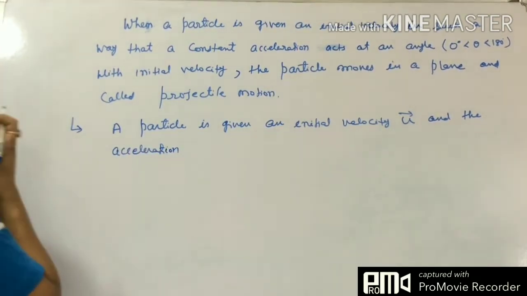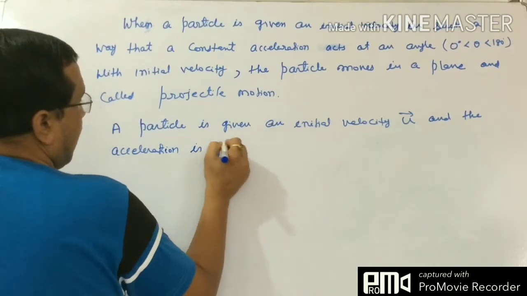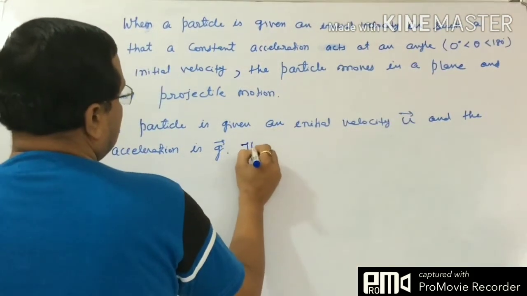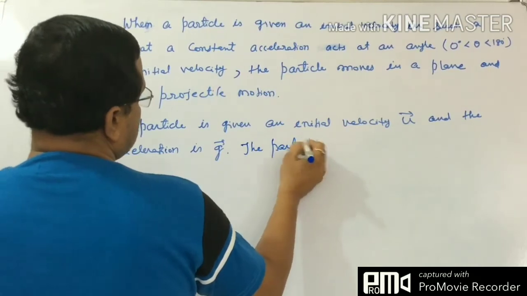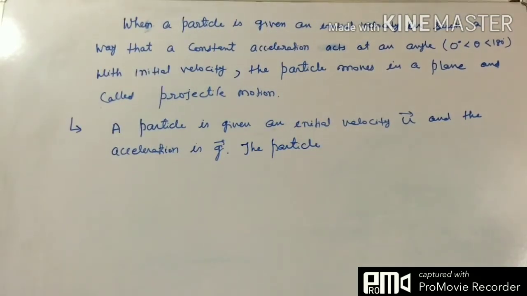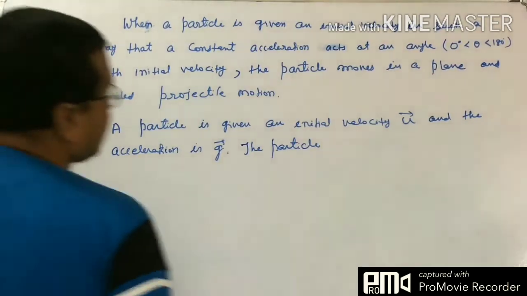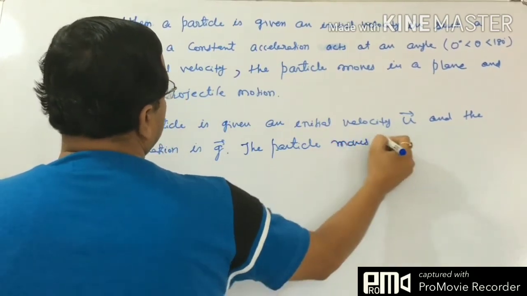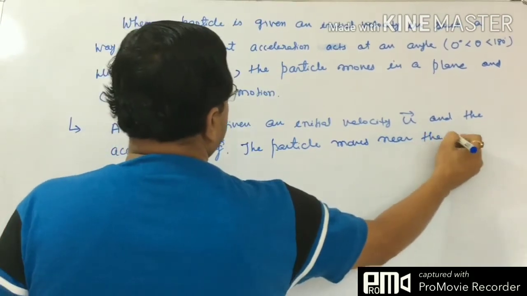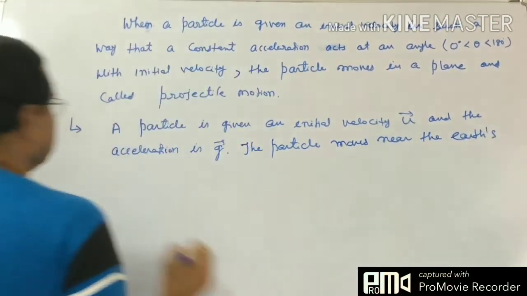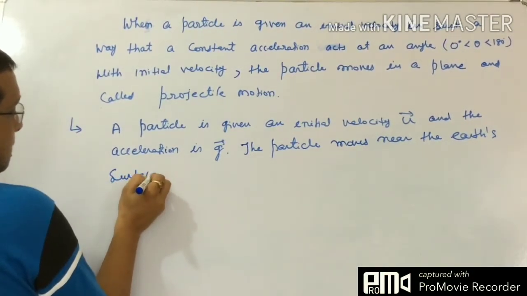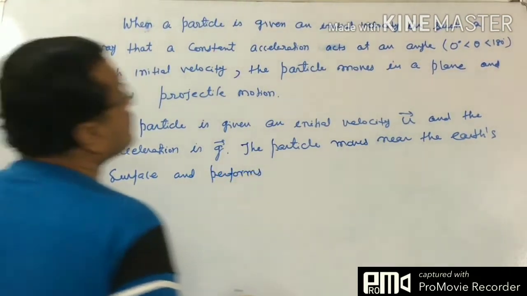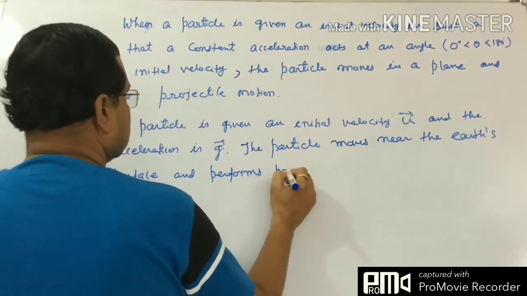Remember that the acceleration has to be constant. The acceleration is g. The particle moves near the Earth's surface, and performs projectile motion.